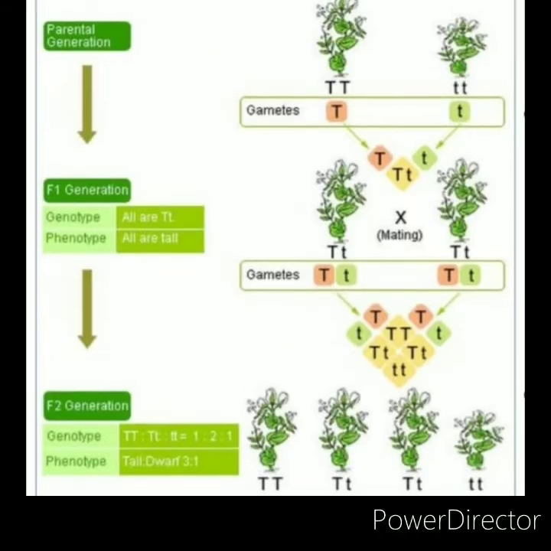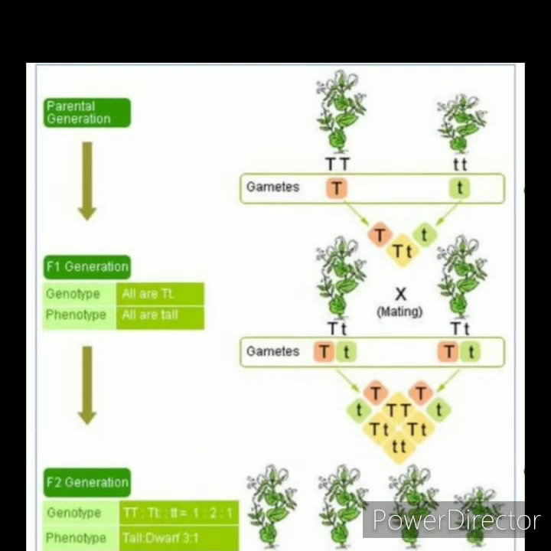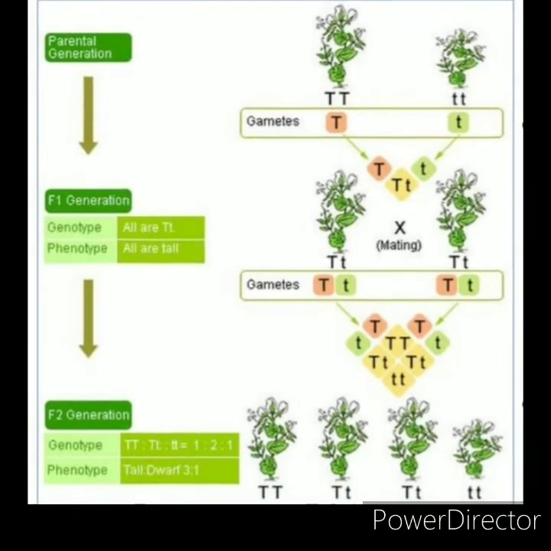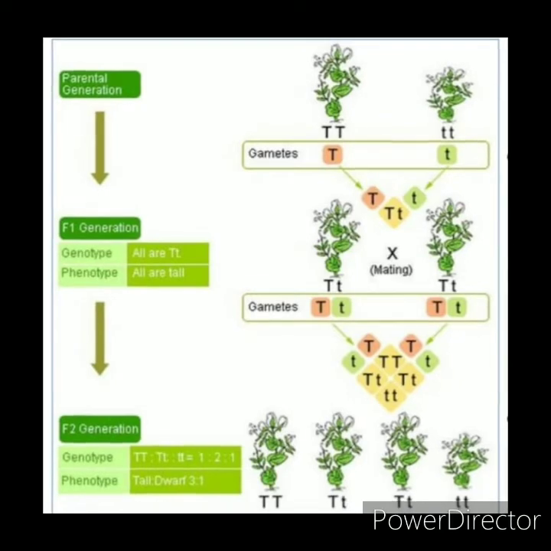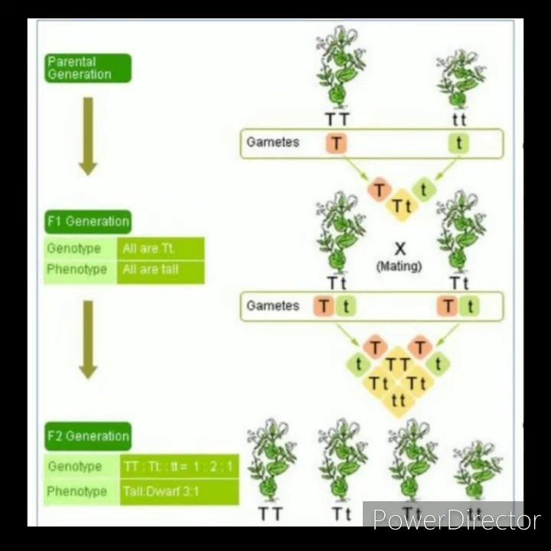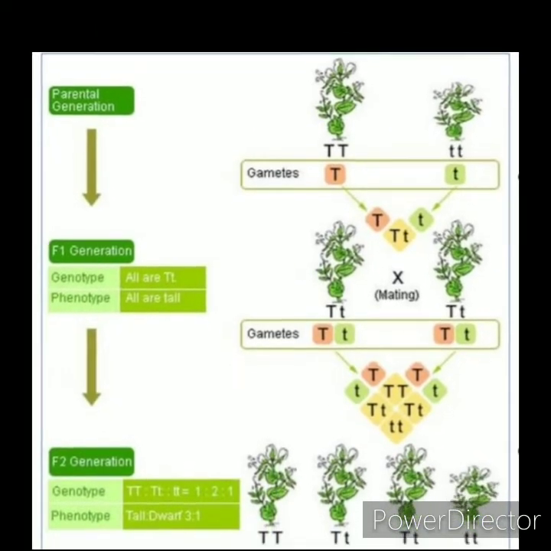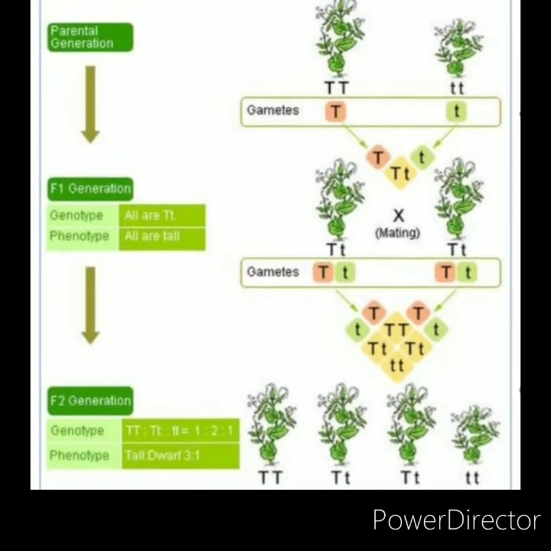The parental generations are pure breeding tall plant and pure breeding dwarf plant. It produces the gametes capital T and small t. In F1 generation, it produced tall plants. Selfing of F1 resulted in tall and dwarf plants.